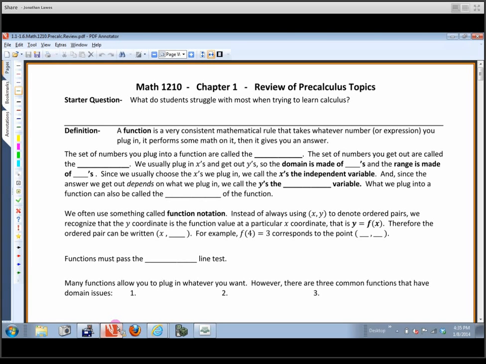And I start almost all of my lectures the same way. I'll start with a starter question. And I actually like to start off the entire calculus course by asking this question. And the question is, what do students struggle with most when trying to learn calculus? And I'll give you a second to think about that. The answer is they usually struggle with pre-calculus. That's usually what they struggle with.